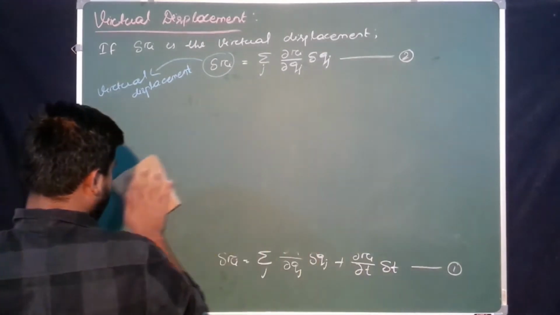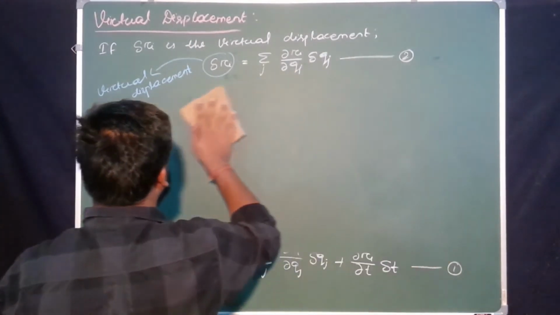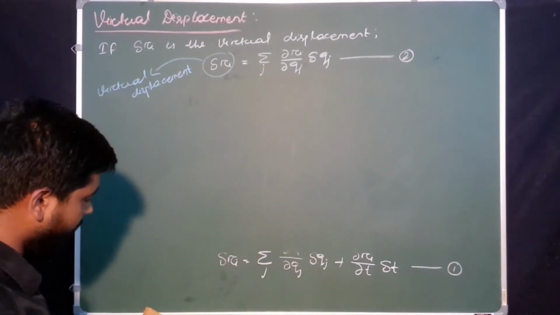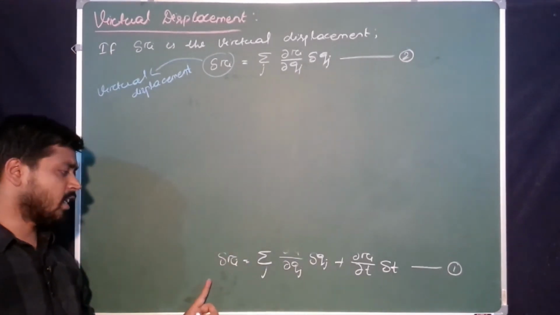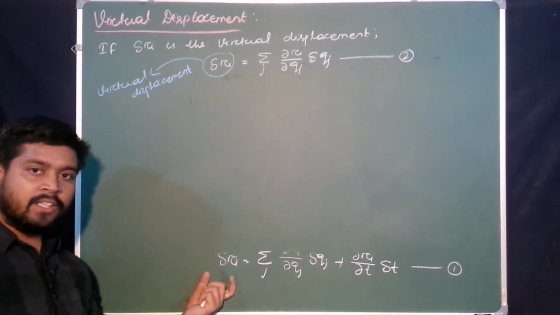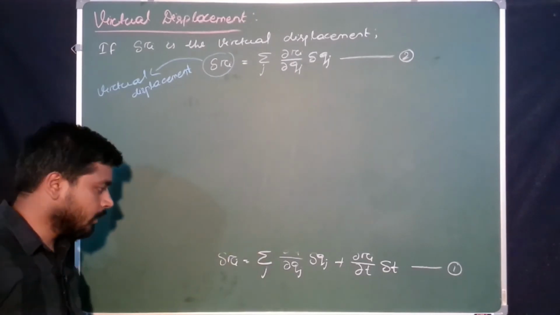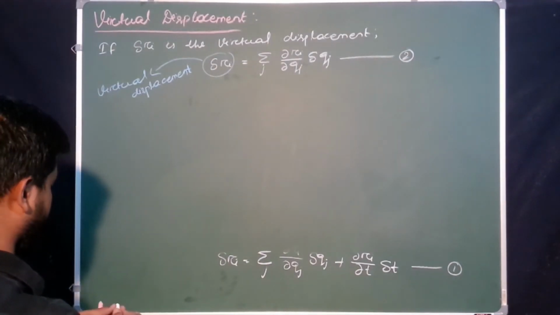Before the virtual work done, let's find out some other things. Let this one be the displacement, yes or no? If I have to find the velocity, then what do I get? Just see what I got.